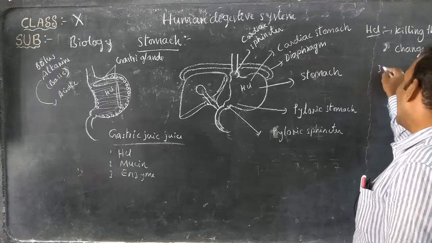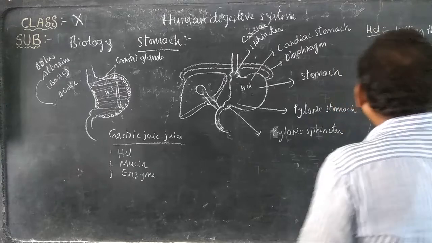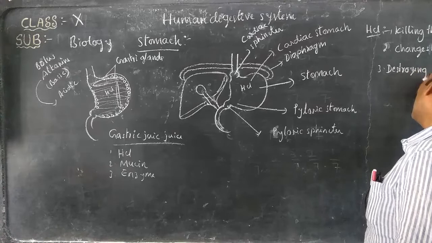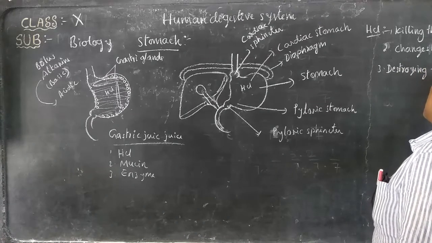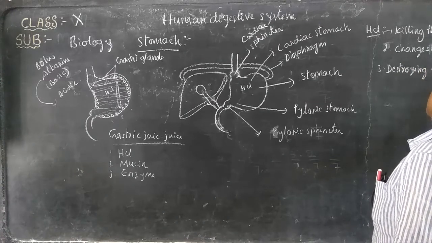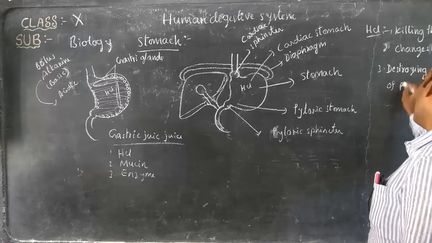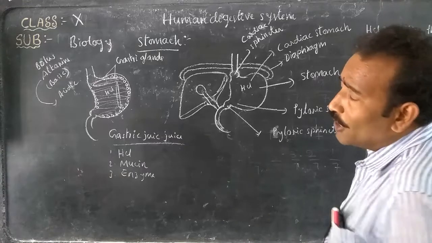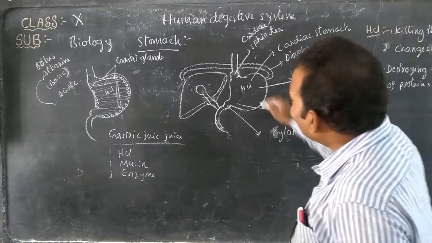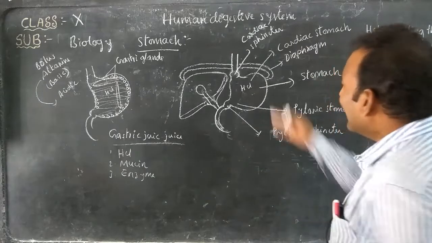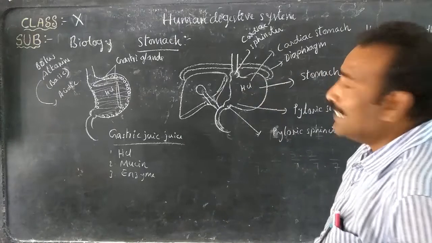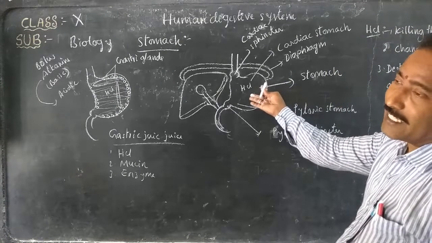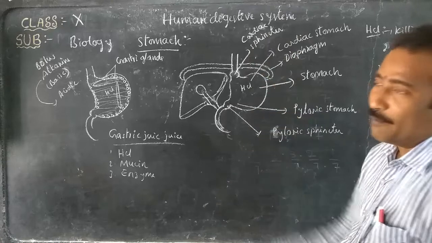And the third one is destroying the structure of proteins. That's why proteins are digested on a large scale in the stomach, because HCl is destroying the structure of the proteins. And next, the enzyme present in the gastric juice, pepsin, easily digests the proteins.